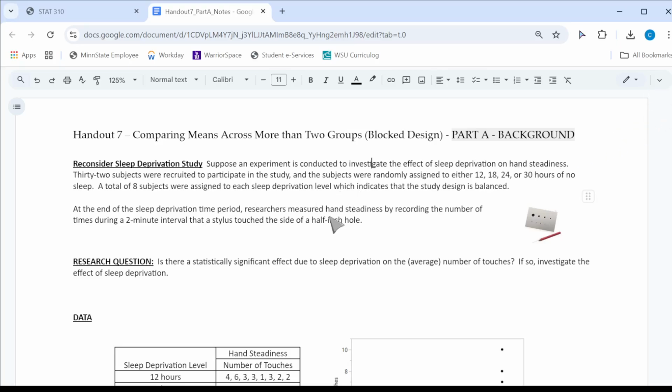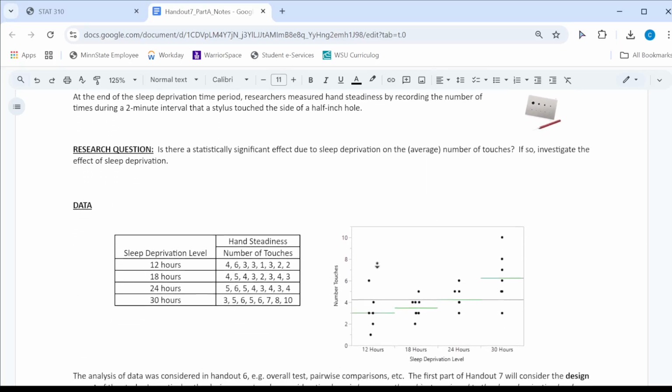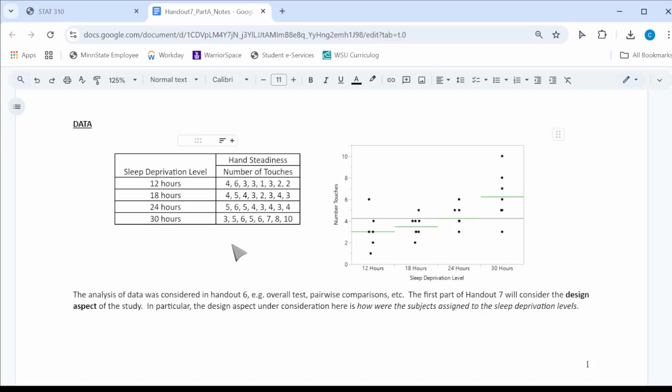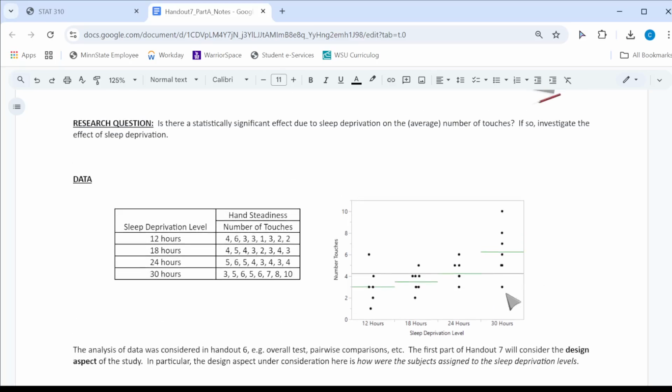If we consider the sleep deprivation study again, we had this data that we looked at extensively in Handout 6. We had 4 different treatment levels of sleep deprivation. Here you can see the graph that we looked at several times with each of the averages from the 12, 18, 24, and 30-hour sleep deprivation. The goal was to make comparisons across the 4 different treatment levels.